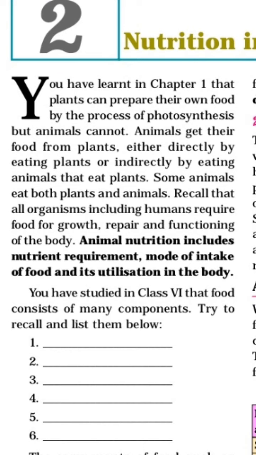Recall that all organisms, including humans, require food for growth, repair and functioning of the body. We are aware that organisms require food for proper growth, repair of body parts and functioning of the body. All the processes, like respiration and digestion, need food, which is most important. Animal nutrition includes nutrient requirement, which nutrients are required for the body, mode of intake of food, in which way they take the food, and proper utilization by the body.